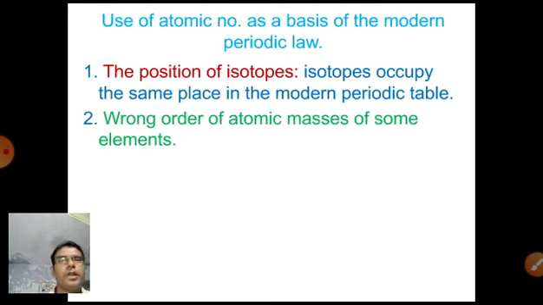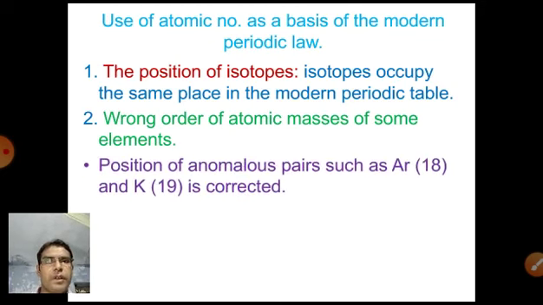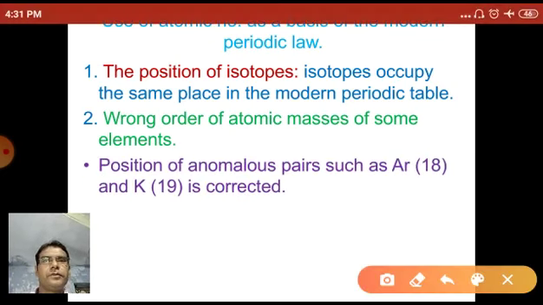Now the second use of atomic number as the basis for the formation of the modern periodic table: the wrong order of atomic masses of some elements. As for example, the anomalous pair position of argon and potassium.